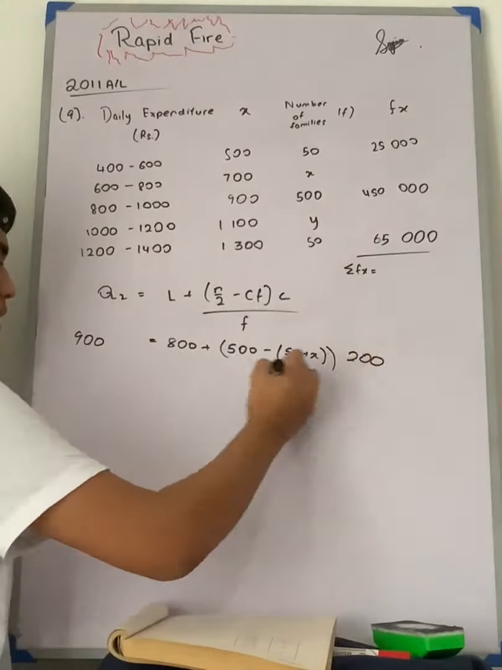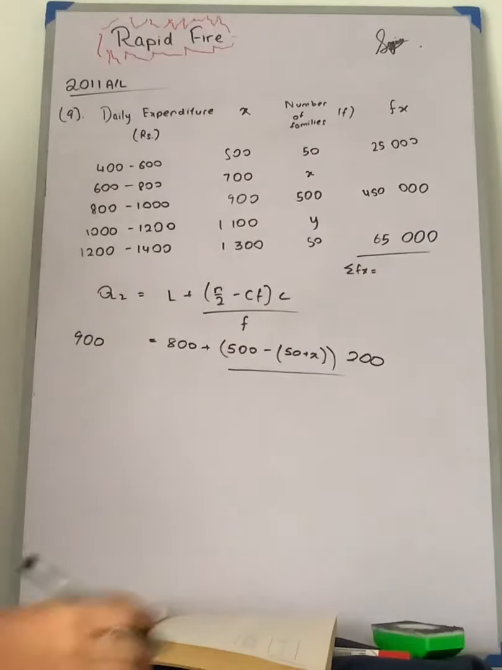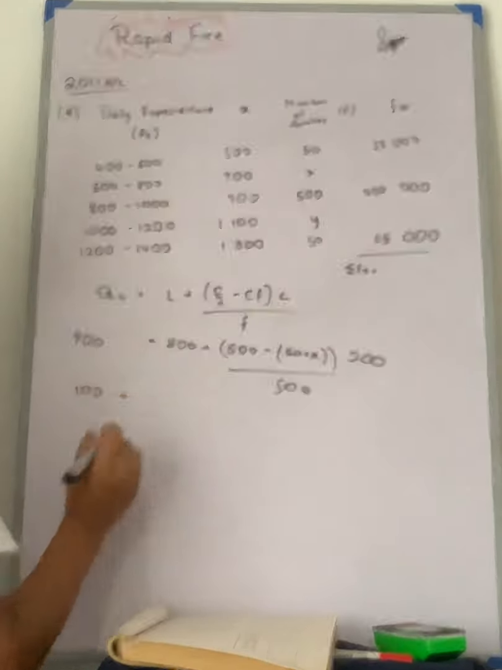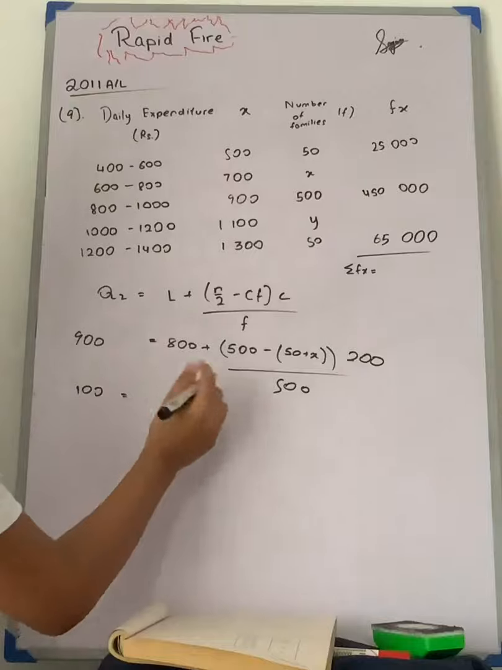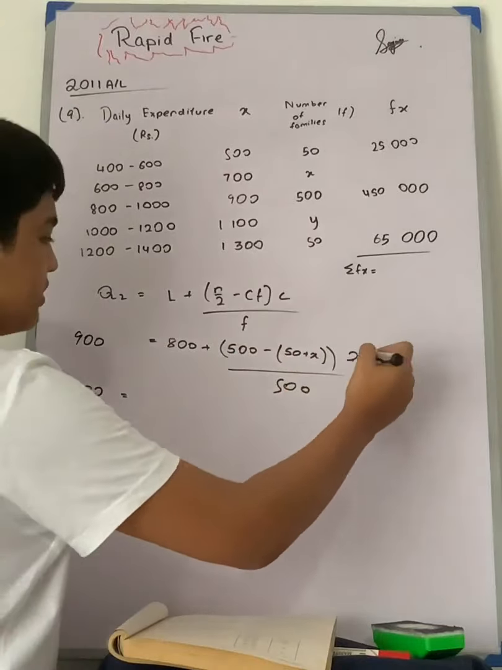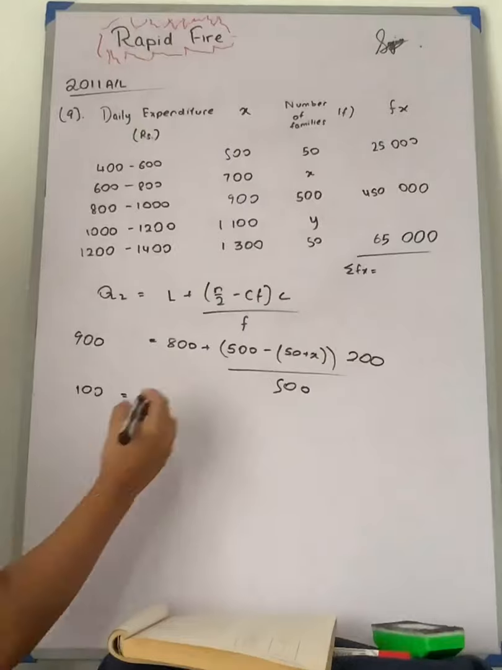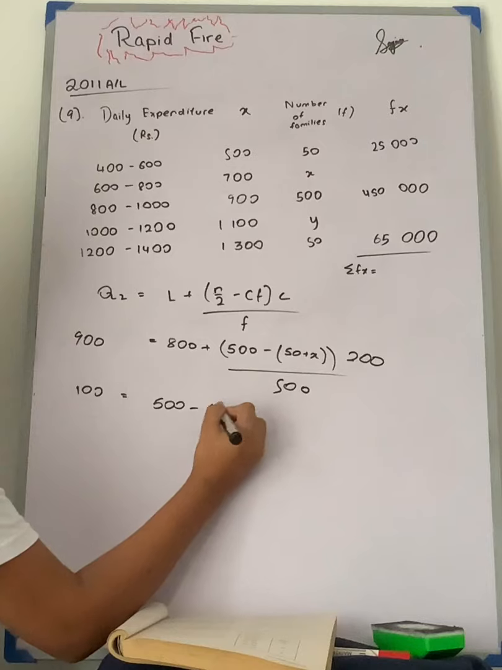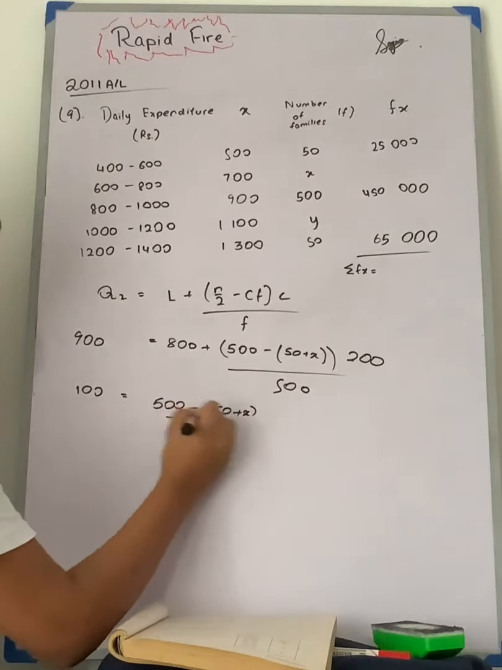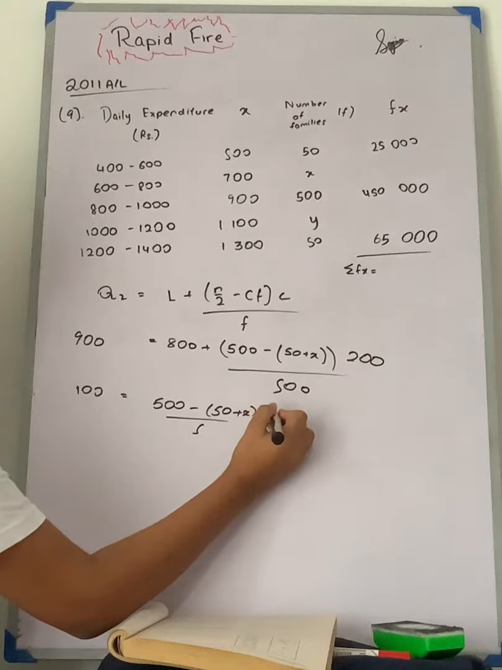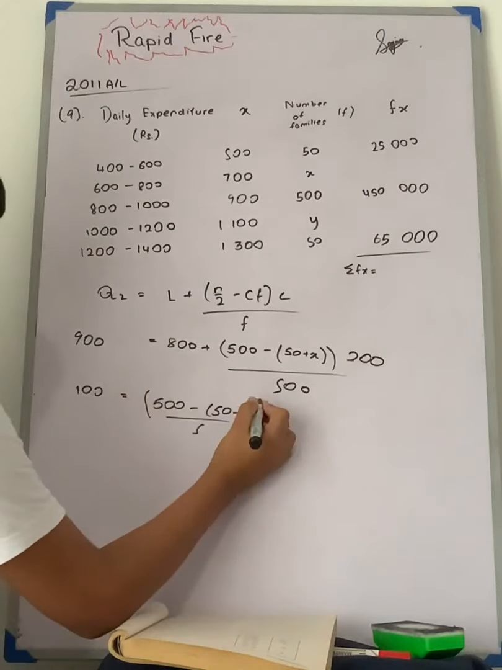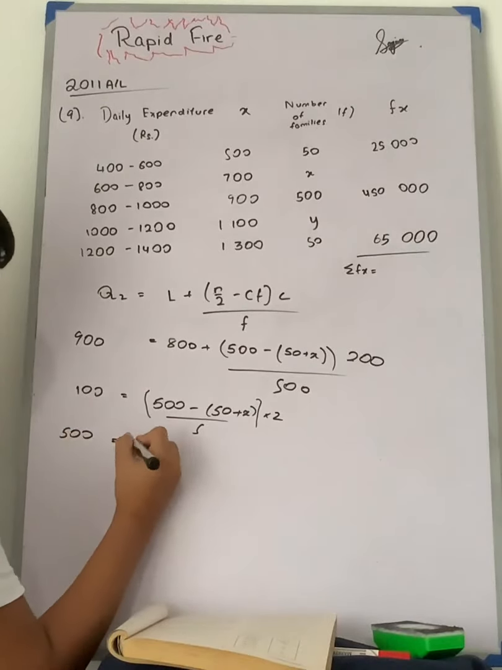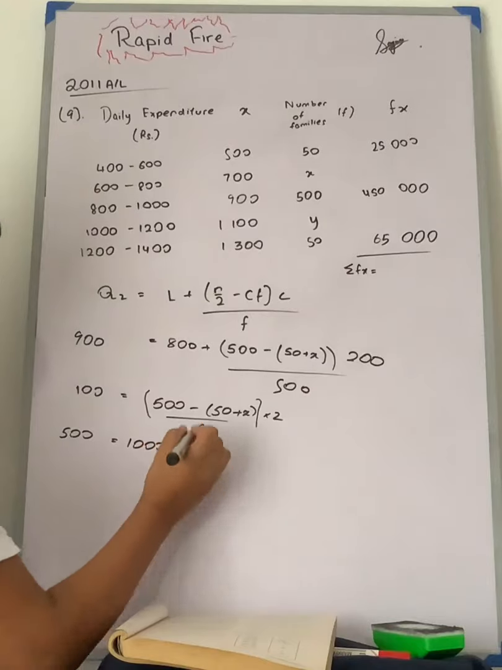So basically we are going to divide that by F, which is 500. So we are going to get 100 here, and then we are going to divide these zeros, and then after that we are going to get 500 minus 50 plus X over 5 into 2. So I'm going to send 5 to this side. So we are going to get 500 plus 1000 minus 100